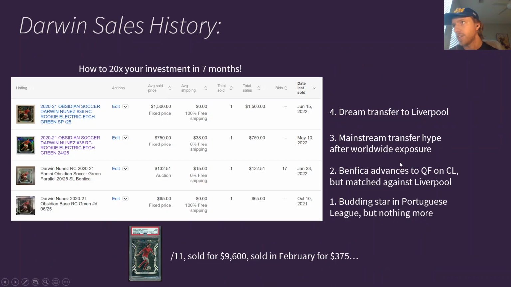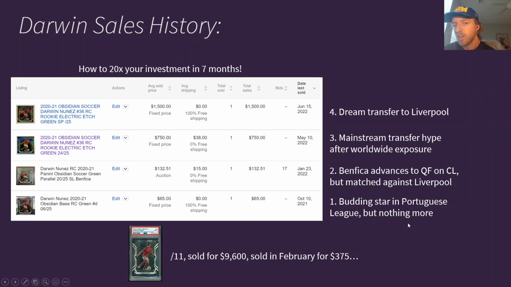So I went to Terapeak and I looked at his Green Obsidian Out of 25. This is one of the ones that has decently solid sales. He just doesn't have a lot of cards to go off of. So it was nice to use this one because you have a clear timeline of why the prices were what they were at those times. So this is the table I titled How to 20x Your Investment in 7 Months.